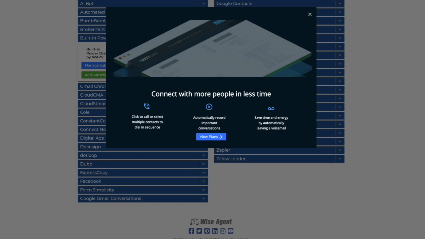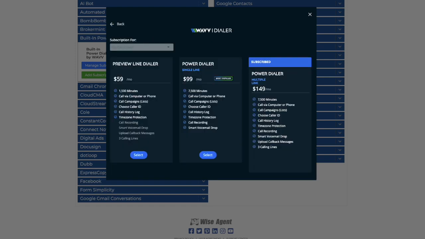If you want to make calls straight from your Wise Agent account, you can use our integrated partner Wave's built-in power dialer. This is a power dialer that you can use to make calls from within your CRM, and they have 3 different pricing options. The most popular option, the single line power dialer, gets you 7,500 minutes. You can call via computer or phone, have call campaigns, choose your caller ID, have a call history log, time zone protection, call recording, and a smart voicemail drop.